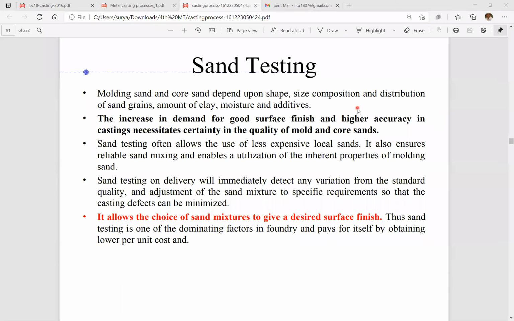So we will always choose high quality sand that will provide a good surface finish. Sand testing, have you ever heard the term or not? I am not aware of that.